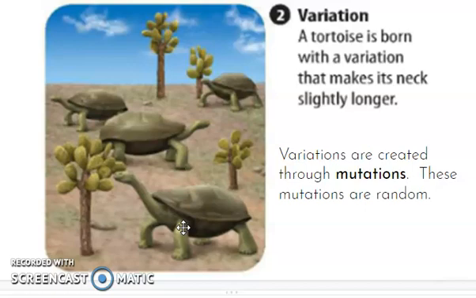So variation is the differences in the characteristics from organism to organism. And that variation in a population comes from mutations in the DNA. So variations are created through the passing of DNA, and that mutation happens at random. They aren't chosen, it's just random.